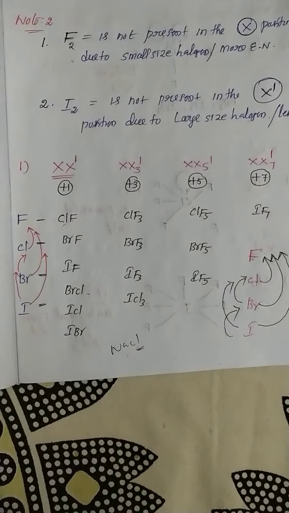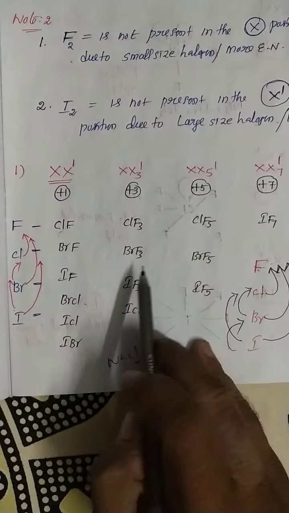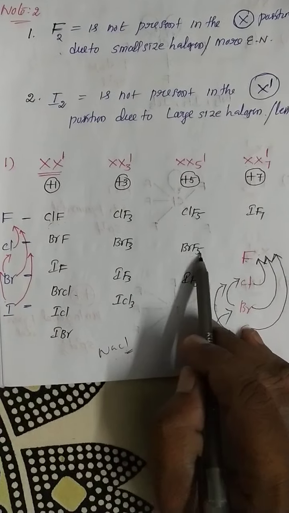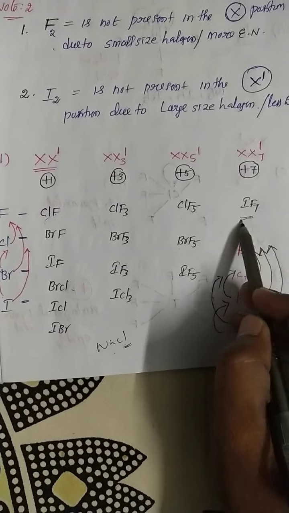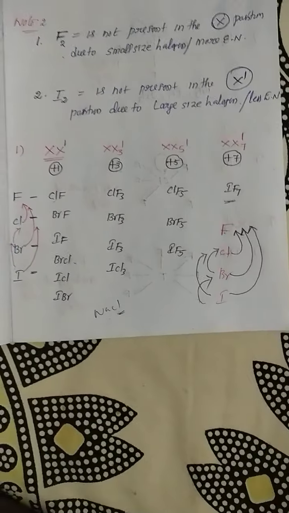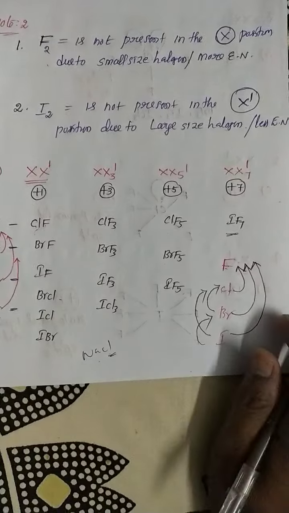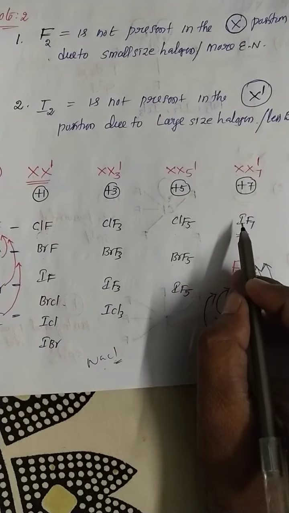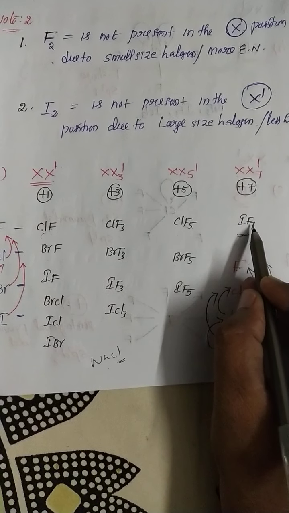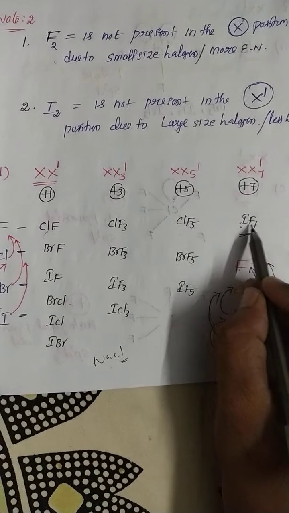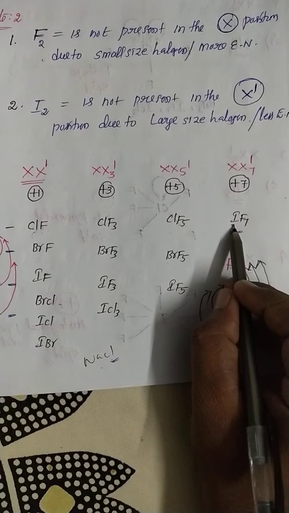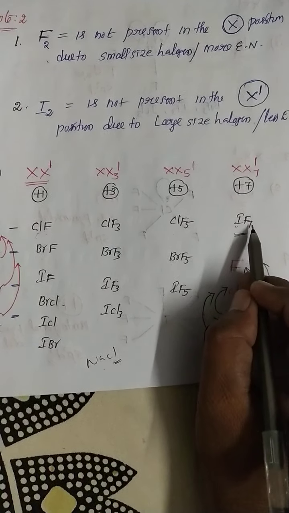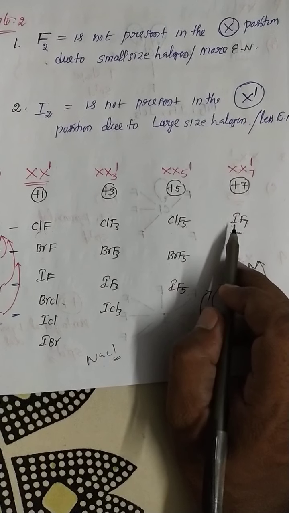Similarly here also the same: ClF3, BrF3, IF3, ICl3. Here ClF3, BrF3, IF3. Here IF7 is the most important. Why are the remaining compounds not existing here? Because now 7 fluorines are approaching the iodine. 7 fluorines approaching the iodine. Iodine only donates that much energy to the fluorine. So listen carefully, my dear students.